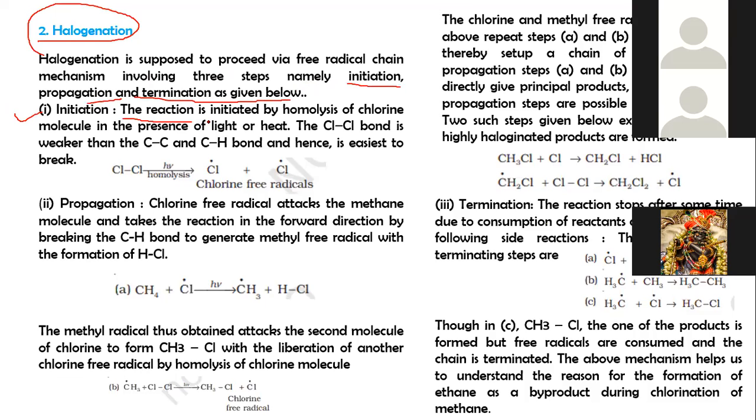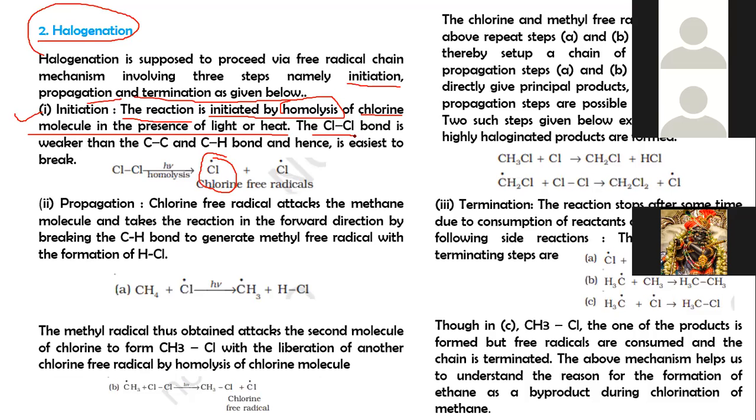The initiation step of halogenation of alkanes is initiated by homolysis of the chlorine molecule in the presence of light or heat. It forms chlorine free radicals.